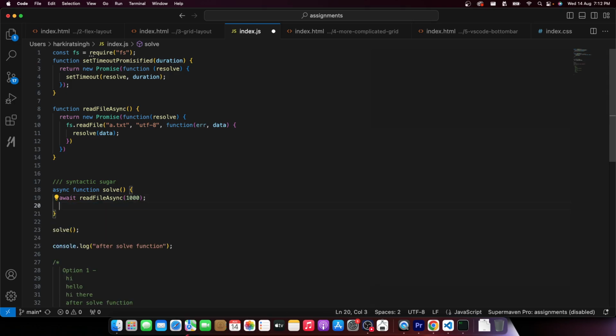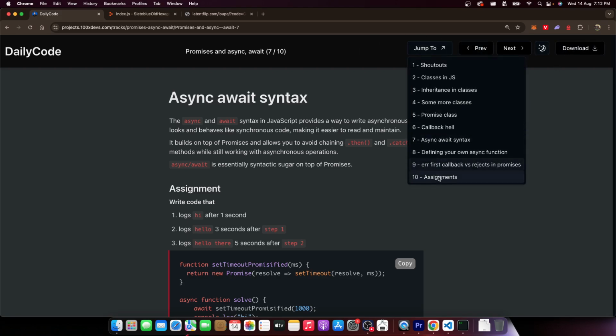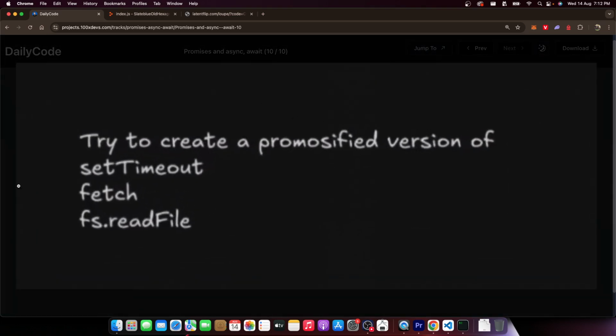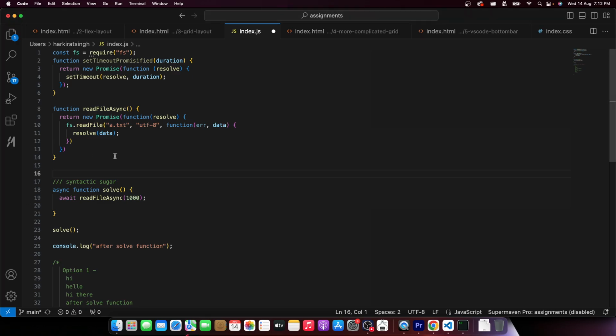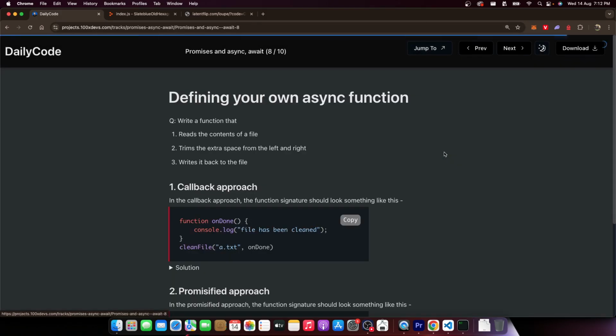Try reading a file's contents given, let's say this is a black box. Just copy paste this if you don't understand how I have promisified the fs.readFile call. But this is exactly what you were supposed to do in the final set of assignments. If you look at the final assignments, it says try to create a promisified version of set timeout and fs.readFile. The answer to this is actually this thing right here. But if you don't understand, it's fine. All right, async await syntax is done.